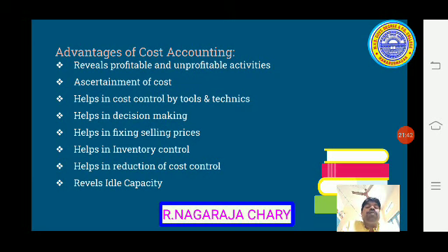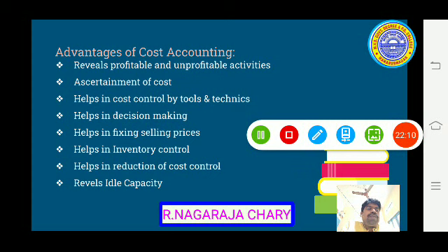Next, it helps in fixing selling prices. Earlier we discussed also, without knowing the cost, how can we determine the price? So with the help of cost only, the price can be determined. Let us take one example. If the cost of one product is 80 rupees, and let us assume our profit is 20 rupees, then the price of the product will be 100 rupees.